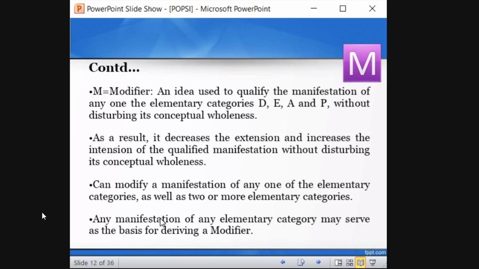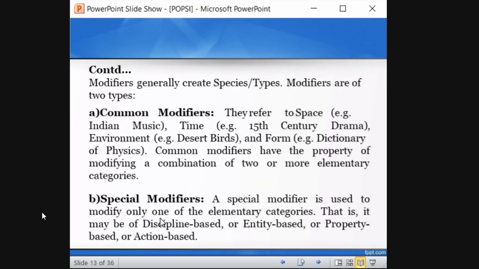Of the qualified manifestation, it does not disturb the whole concept, but it can modify it. Without disturbing, it can modify any one of the elementary categories or two or more. It can modify either discipline, entity, action, or property without disturbing the concept. That is the concept of modifiers. So we will see how it does that.